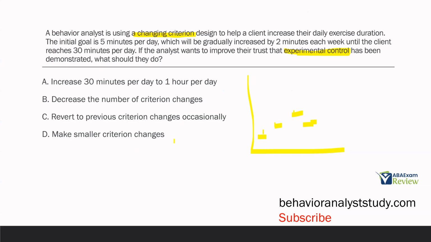If we can do that, then we can start to trust that we have experimental control. And then D, make smaller criterion changes. Ideally, you want to make different sized criterion changes. So if you can put a range of criterion changes, sometimes a large change, sometimes a small change, because all you really want to see is that the behavior is following your change. So the bigger range of changes you make, if the behavior is following those changes, that's really strong. However, just smaller criterion changes isn't going to be better than C, which is reverting to the previous criterion changes occasionally.